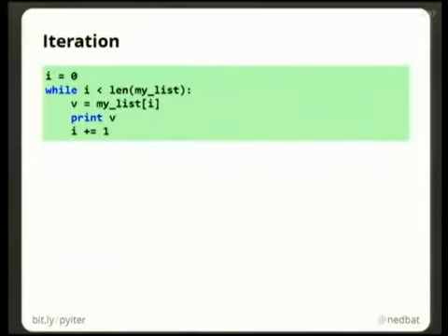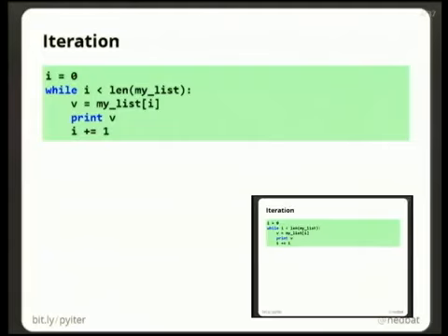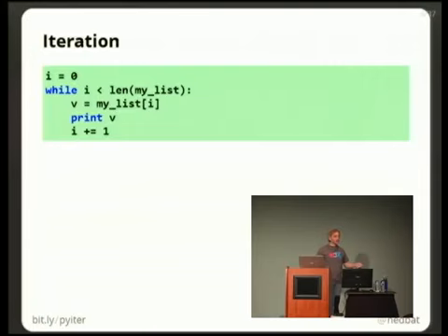This is an example of a loop. Let's say you have a list. You want to iterate over all the values in the list and print out all the values. You can start a counter at 0. You can loop as long as the counter is still within the range of the list. You can get the element out of the list. You can print that value, and then you can increment i to go on to the next element so that you can go back to the while loop and it continues around and around.